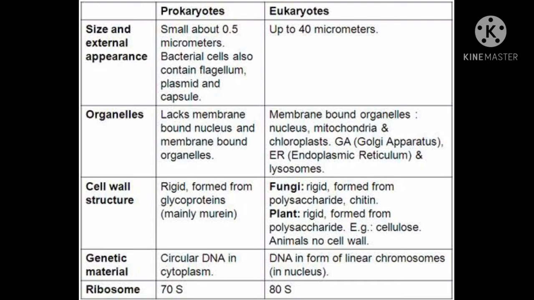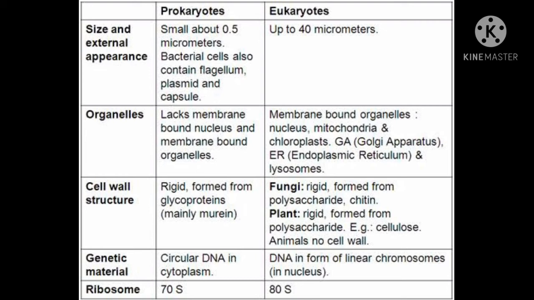Now, cell wall structure. In case of prokaryote, the cell wall is rigid, formed from glycoproteins. Mainly, the protein is murein. In case of eukaryote, mostly fungi have the rigid structure, formed from polysaccharide, that is chitin.